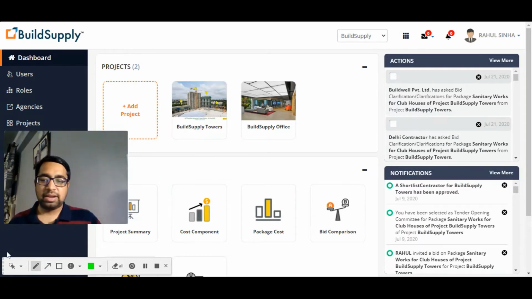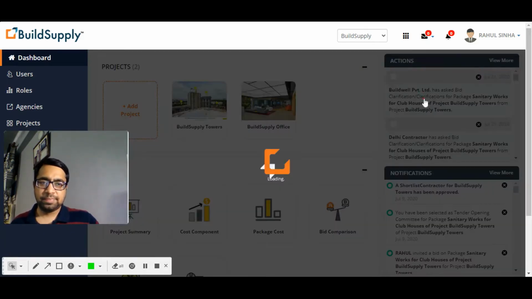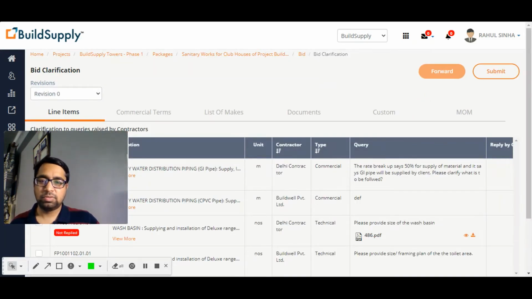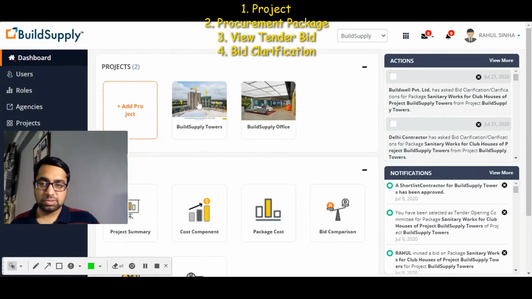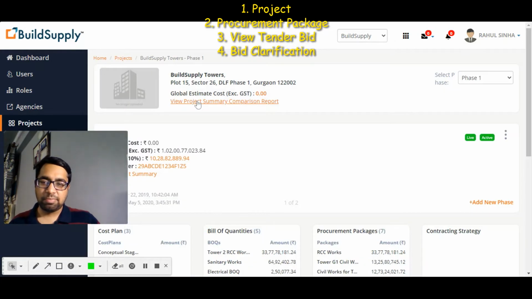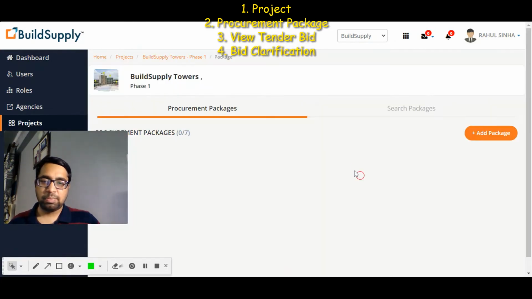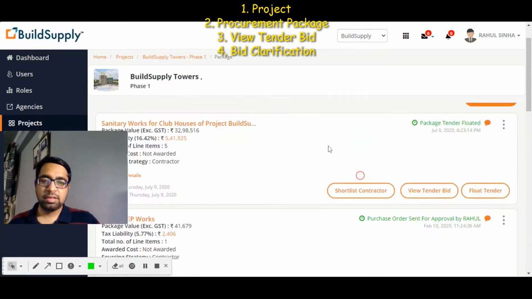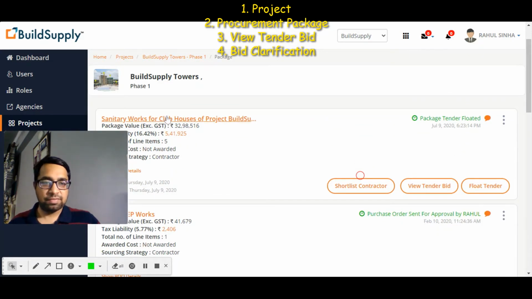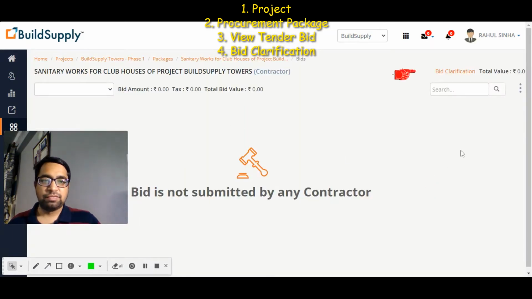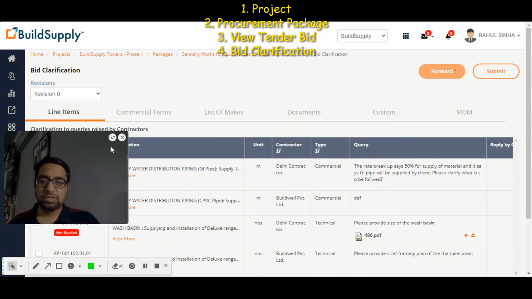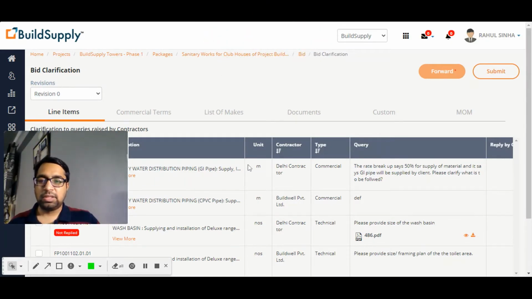So you can either click directly on these or you can go to the package. Let me just directly click over here. I'll show the alternate way of how to come over here. Otherwise, step one, click on the project. Step two, go to the procurement package. Step three, for the package which I have floated, click on view tender bid. And step four, click on bid clarification. So I land on the same page where the contractors have asked queries.